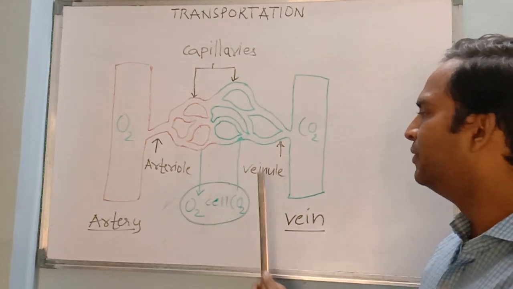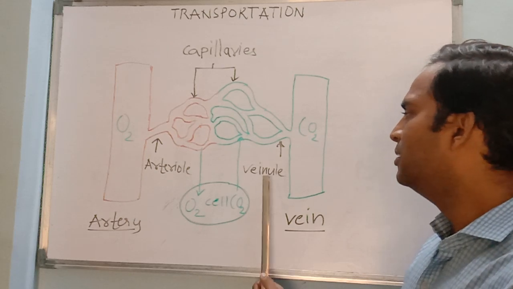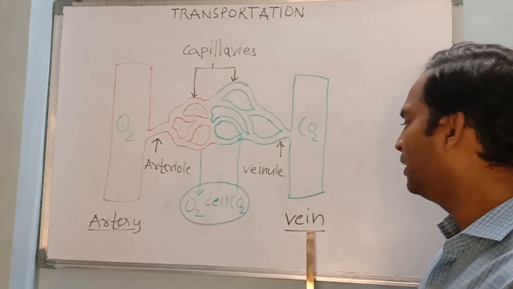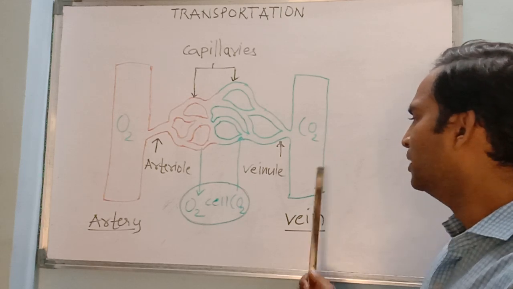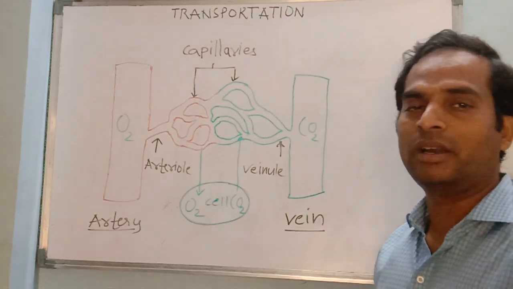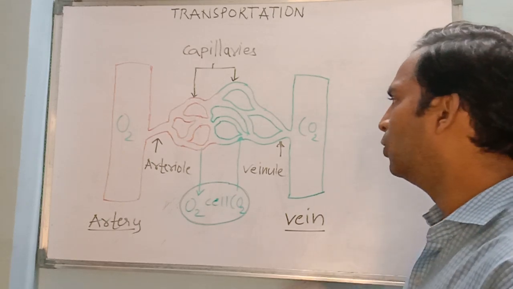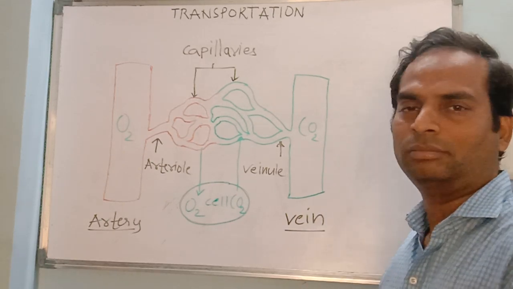From these capillaries it will enter into the venule. This venule will open into the larger branch which will be called a vein. And these veins will go and open into the superior and inferior vena cava, or pre-caval and post-caval, and that is the way how circulation of blood will occur.